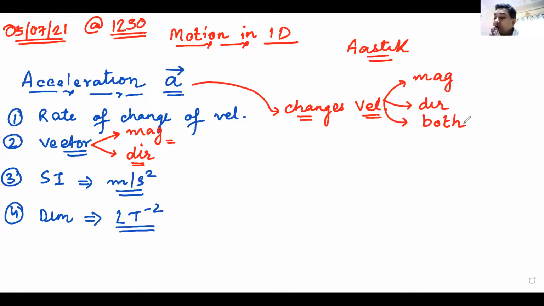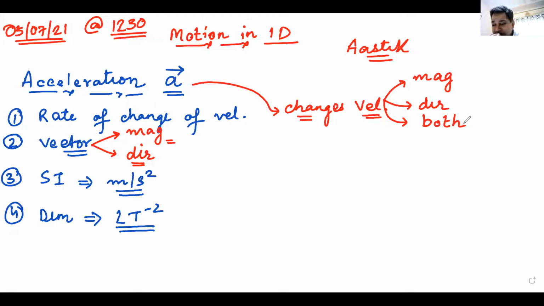Velocity changes in magnitude, or it changes in direction, or it changes in both. In the last class, we saw how velocity can change in magnitude. It will keep on moving in the same direction, but the speed will change. If it is moving in a circle with the same speed, its magnitude is constant, but direction is changing. If it is moving in a zigzag with different speeds, its magnitude and direction both are changing.